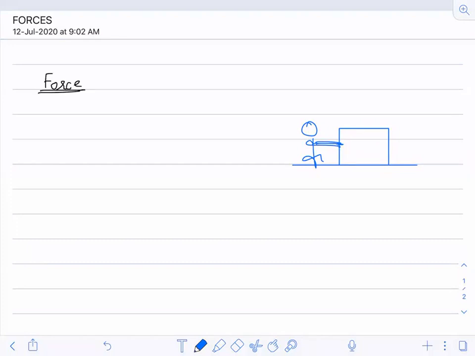Understood? If my system is this block, then anything out of it, in its surrounding, will be treated as an external body or external agent. So the boy pushing this block of mass capital M will be treated as an external agent. It may be the source of the force, no problem, but for that body, the boy is an external agent. So here I have explained what the external agent is.